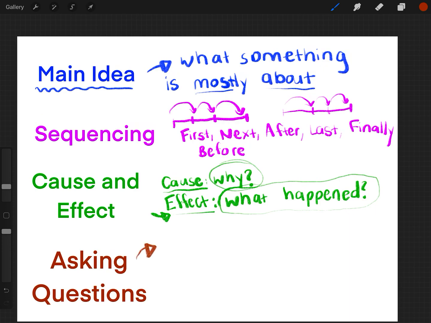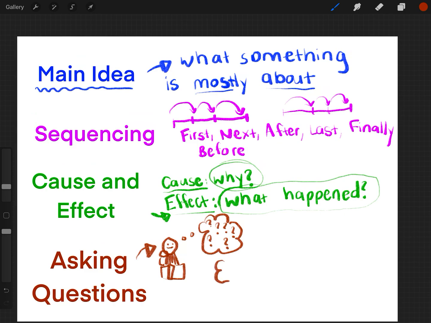And finally, asking questions. We talked about just how important it is to ask questions while we read. And you know why it's so important? Because a good reader knows that a really good way to think about what's really happening in your story or your article is to ask questions. I wonder why this character thinks this way. I wonder what's going to happen next. I wonder why that dog is so mean. All these questions that we ask when we read really help us think about what's happening in a story.